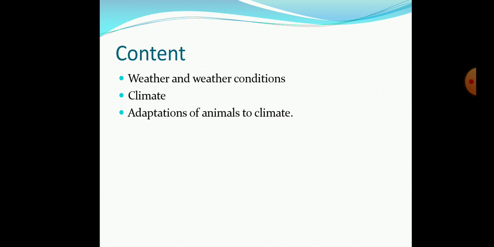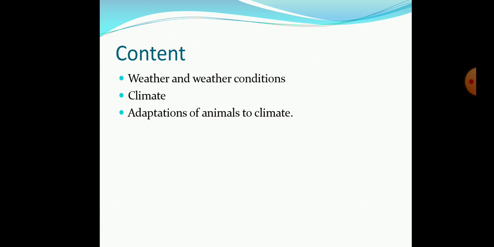Like students, you have heard about the penguins and the polar bear, they are living in the cold climate, whereas animals like the camel are living in the hot desert area.